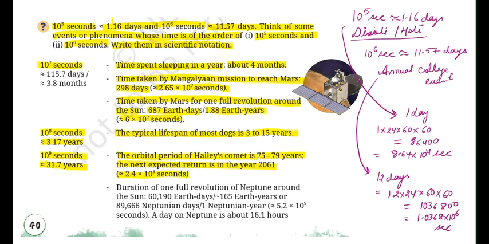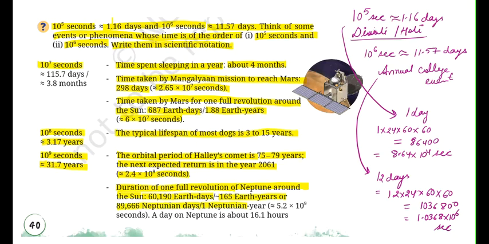So all these are the examples, the scientific examples given, right? They are trying to express how these powers are so significant as you study about the scientific facts or the real life facts. The duration of one full revolution of Neptune around the sun, that is 60,190 Earth days or 165 Earth years or 89,666 Neptunian days.